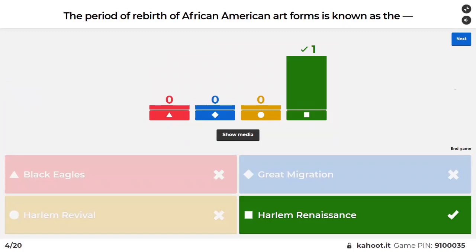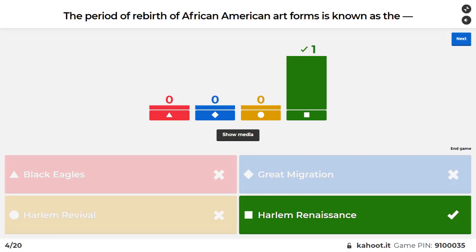All right, good job with the Harlem Renaissance. This was a time, like you said, of this rebirth of African American culture. Actually, it wasn't really a rebirth. They call it a rebirth, but I think it was kind of the birth of modern African American culture in America. In the slave times, they weren't allowed to let their culture grow.